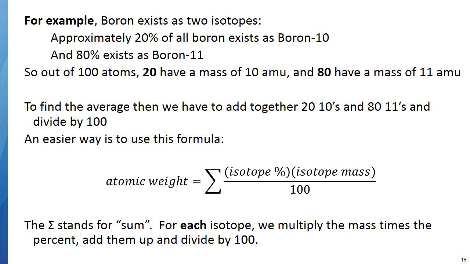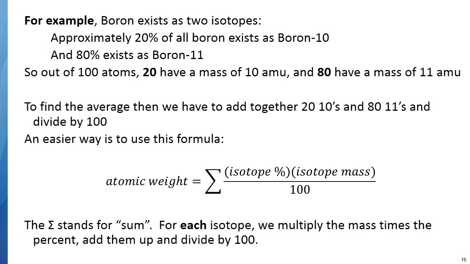When you take a general average, like let's say if we took a classroom of people and we added their ages together and divided by the number of students, that means that we're giving equal weight to every student. So if you take a normal average where you just add things up and divide by that number, you're assuming that they each have an equal weight. Well, in this case, boron 10 and boron 11 do not have an equal weight. As I just said, only 20 of them have a mass of 10 and 80 of them have a mass of 11. So one way that you can do it is you could take those 100 atoms and average them together, which is what we're going to be doing.